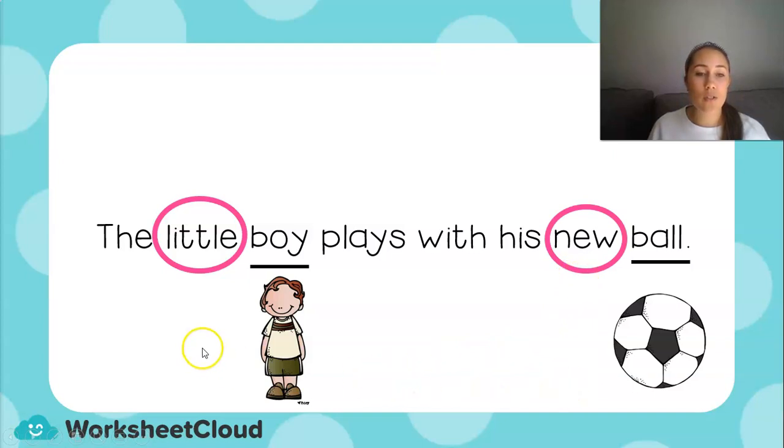I could also use the short boy, the tall boy, the naughty boy, and I could also use the soccer ball, or the old ball, or the expensive ball. So can you see where the place of the adjective is, I can swap some other words in to make it mean something else.